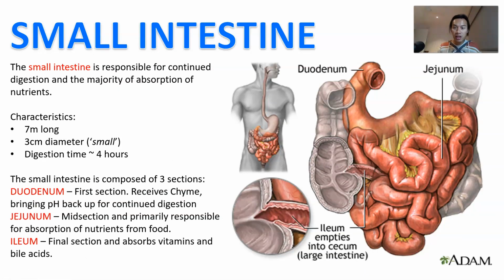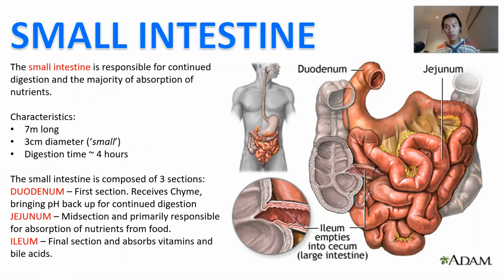Okay, after the stomach, you move into the small intestine. So the stomach digests a lot of the proteins. Well, the small intestine is also responsible for a little bit of digestion, but the majority of it is actually absorption, collecting up all of the now broken down parts. So it's continued digestion, and the majority of the absorption of the nutrients occurs in the small intestine, okay?